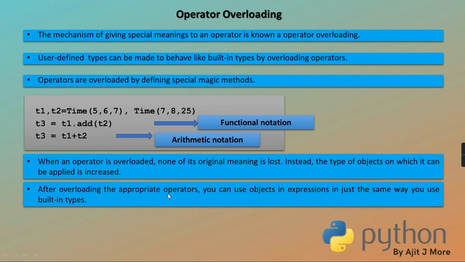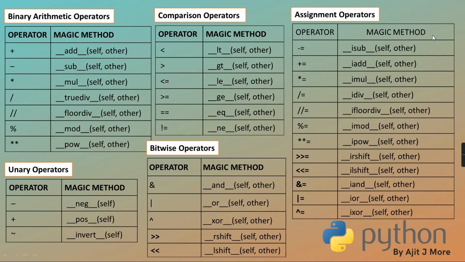After overloading the appropriate operator, you can use objects in expressions the same way you use built-in types. Means as you add two integers, the similar syntax you can use for adding two pizza objects. When you compare two integers, the same way you can compare two pizza objects. Clear? I hope you got it.